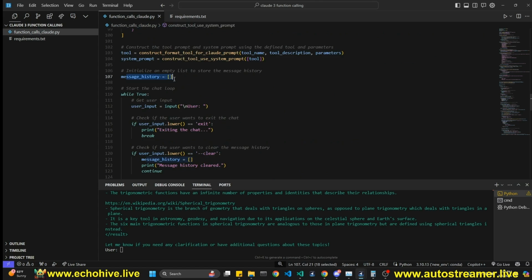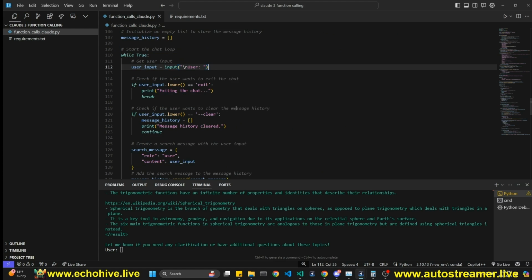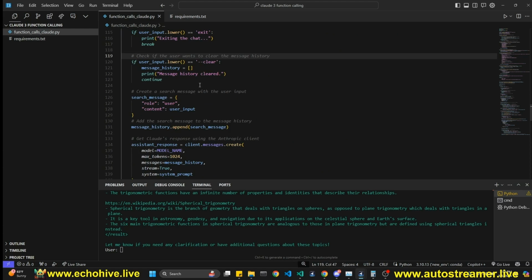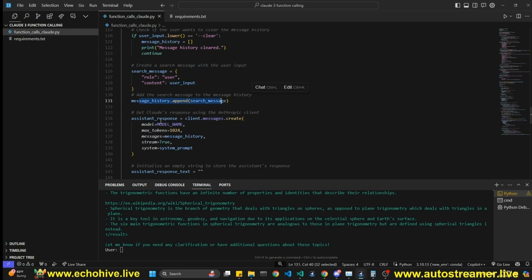Using that function, we initialize a message history, and then we enter a chat loop. We take in user input, and we check if it is exit, then we break out of this loop. If it is clear, we clear the message history, which you may want to do. I didn't set a limit to the message history, so keep that in mind. And then we create a search message using the user input, which we are going to insert into our message history, which is simply the role user and content user input, and we append it to our message history.